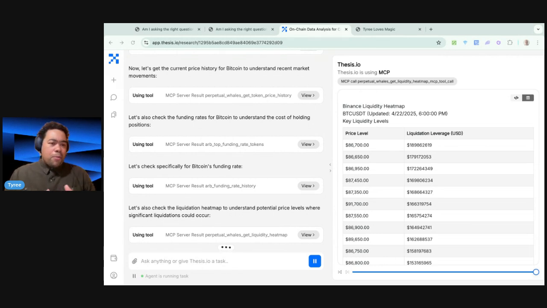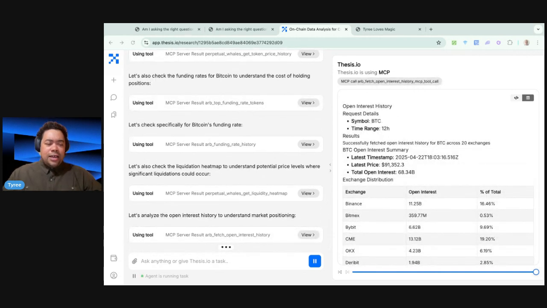Whether your portfolio is $10,000 or $100,000 or $1 million or $10 million, doesn't make a difference, right? You always need an opportunity, a better way to see the market objectively, analyze it quickly, and make a decision, right?